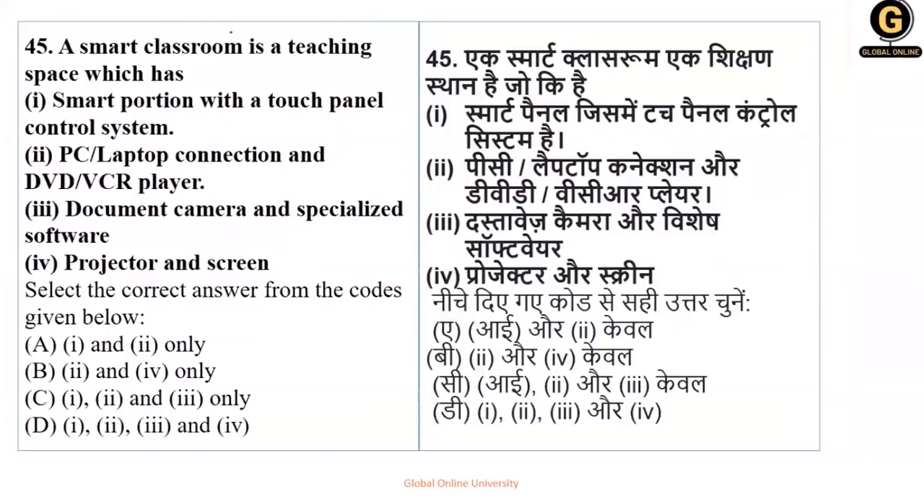Next, a smart classroom. Read the word very well. A smart classroom is a teaching space which has a smart portion with a touch panel control system, PCs (personal computers), laptop connection, and DVD or VCR player, a document camera, and specialized software, projector, and screen. So if you see all the options, these are used in the smart classrooms.